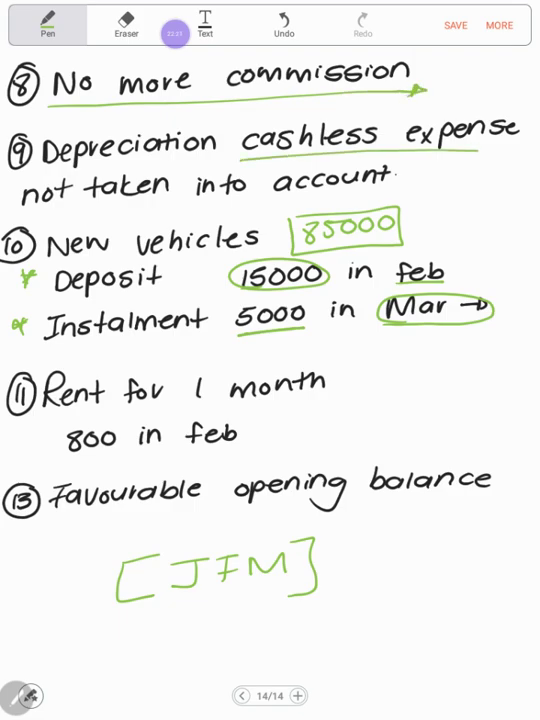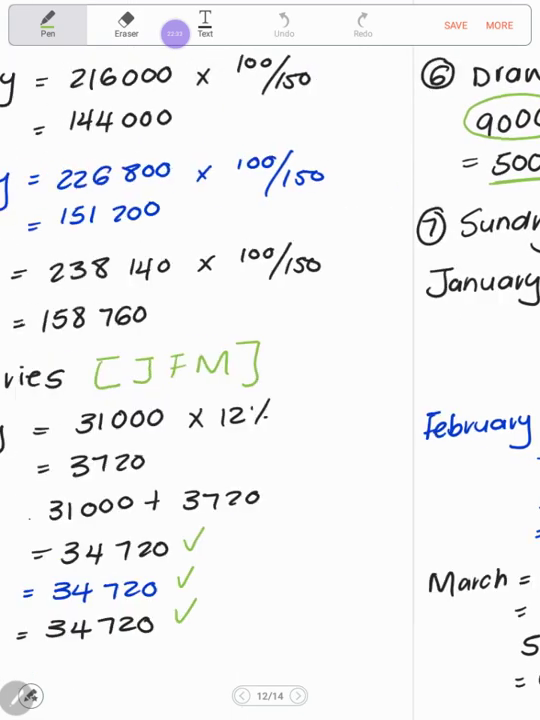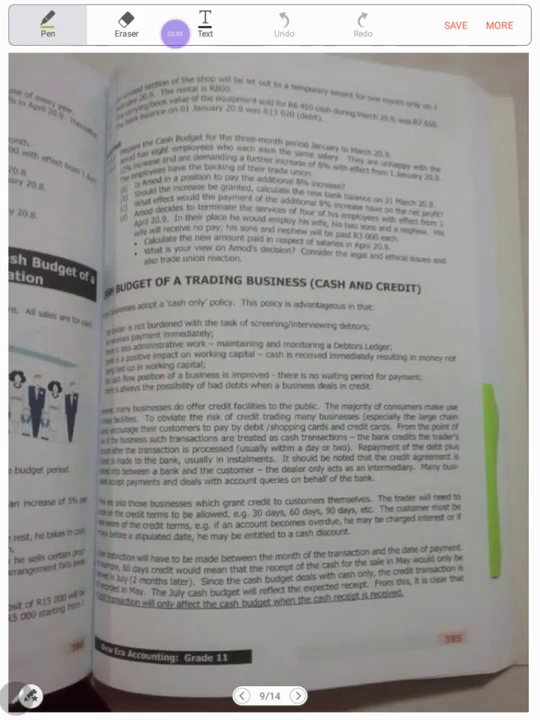Depreciation again is a cashless expense. The cash budget is always got to do with your cash receipts and cash payments. Alright, so number 11, that was plain and simple.